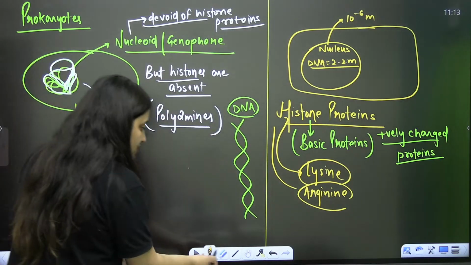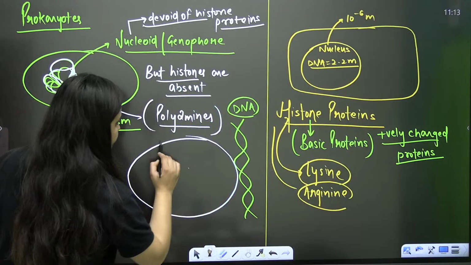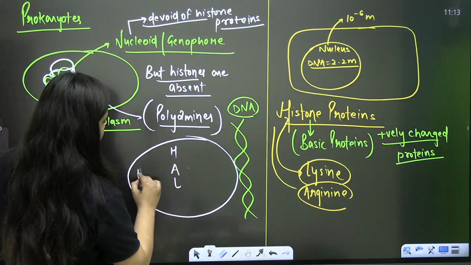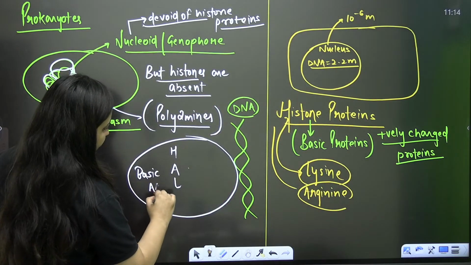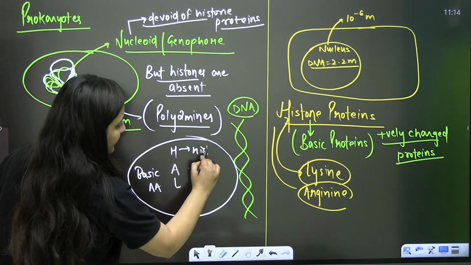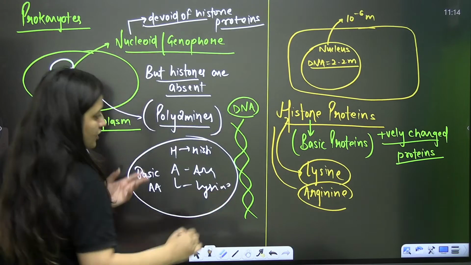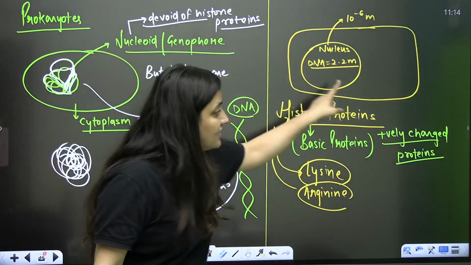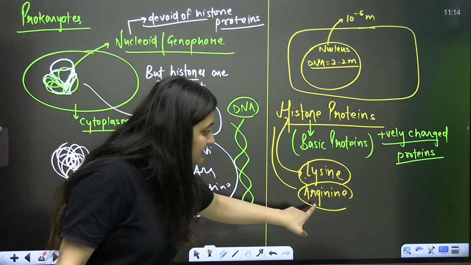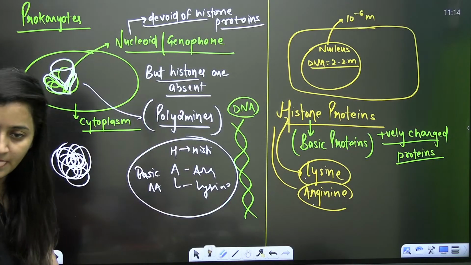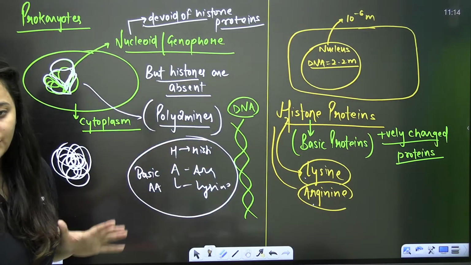Just for your information, this is the trick for the basic amino acids. It's whole histidine, arginine, lysine. These are your basic amino acids. But in the case of histone proteins, it is lysine and arginine which are present.